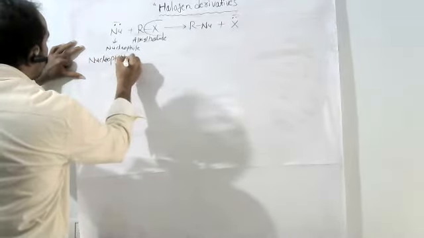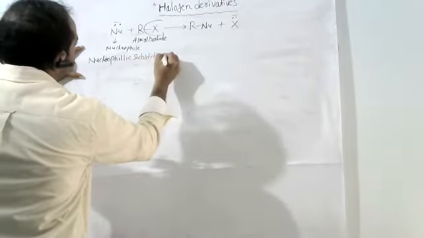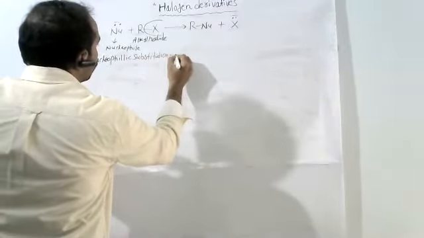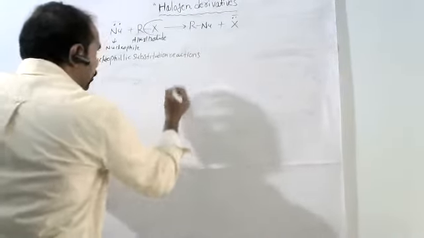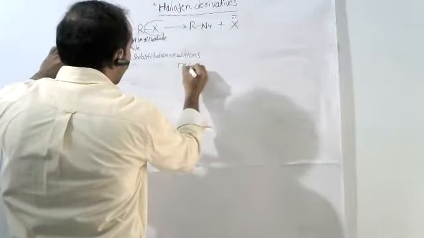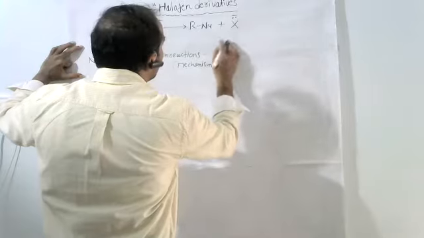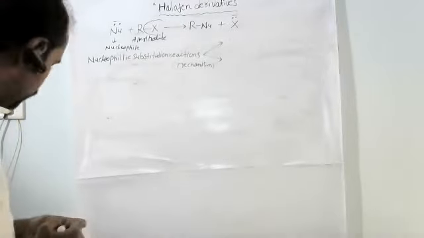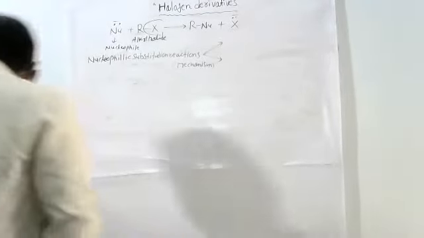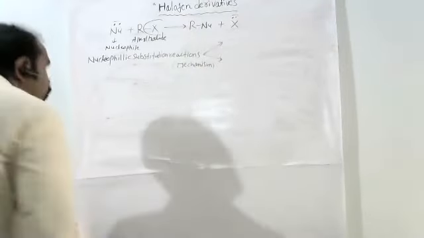Now, these nucleophilic substitution reaction mechanisms proceed through two types of possibilities.